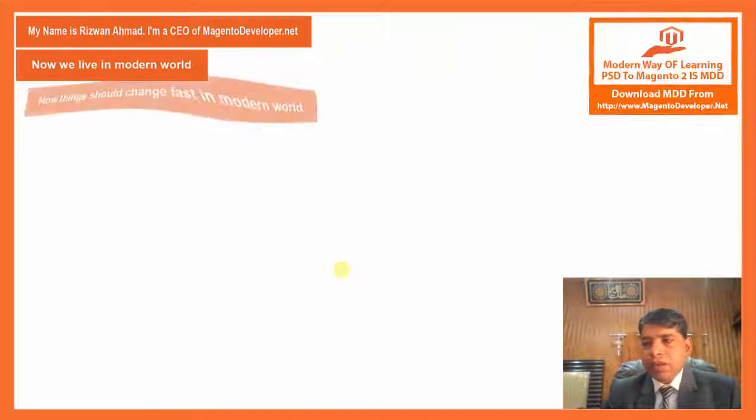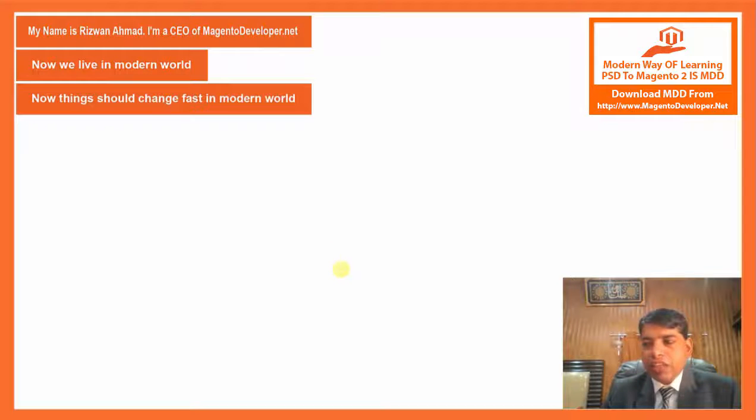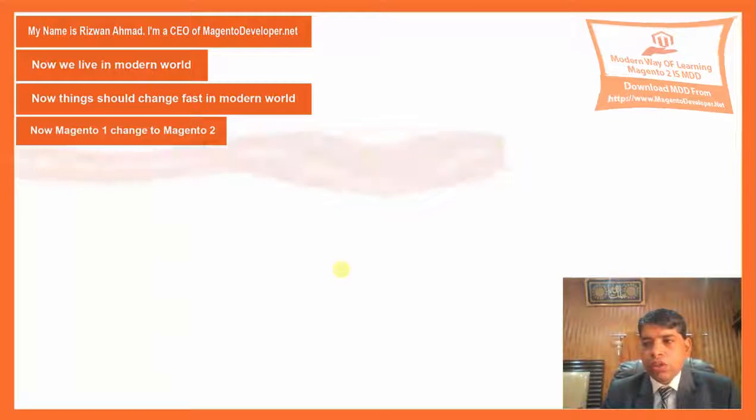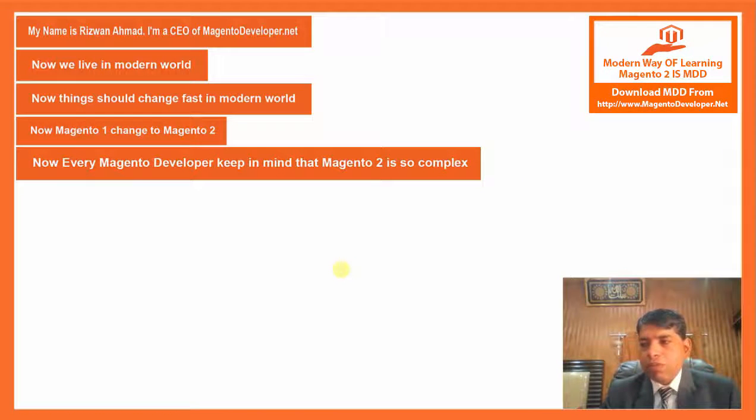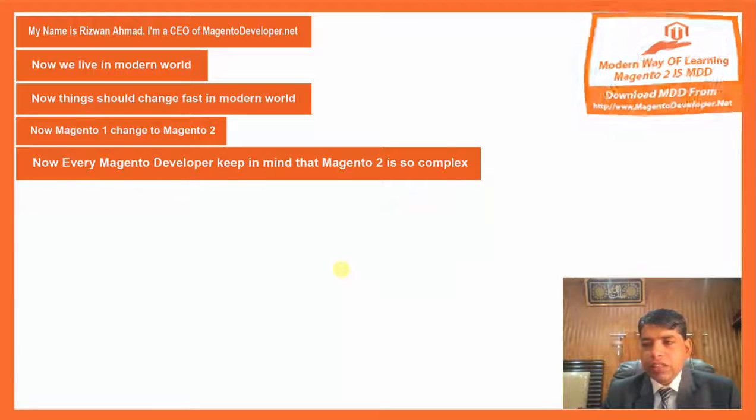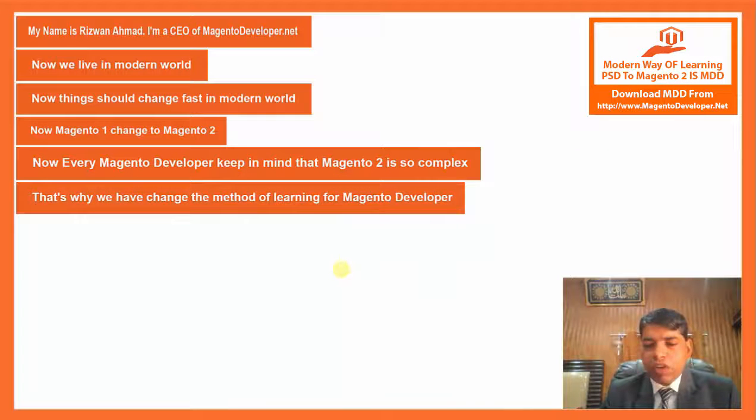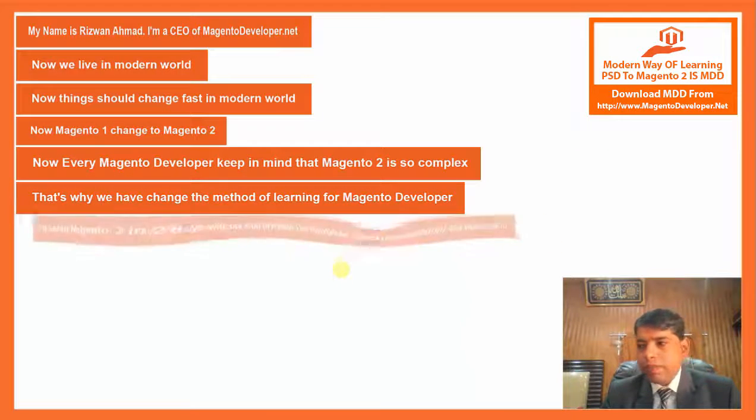Now we live in a modern world. Things should change fast in the modern world. Now Magento 1 changed to Magento 2. Every Magento developer should keep in mind that Magento 2 is so complex. That's why we have changed the method of learning for Magento developers.